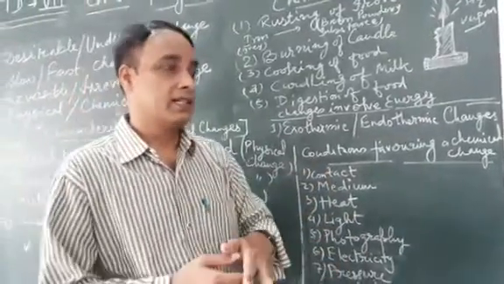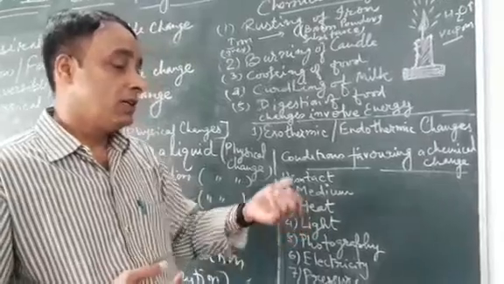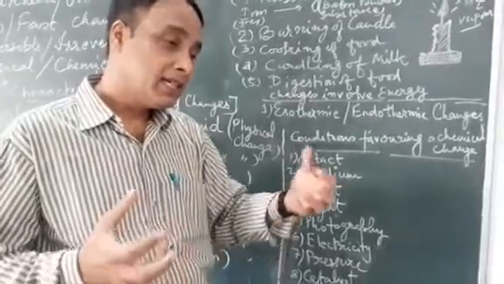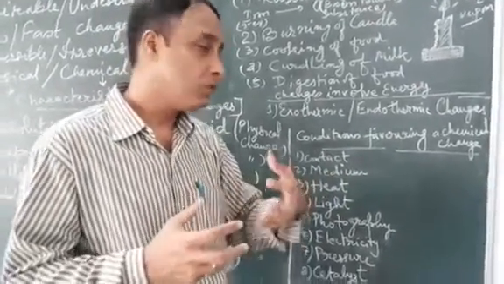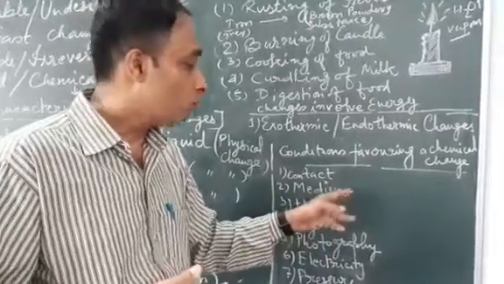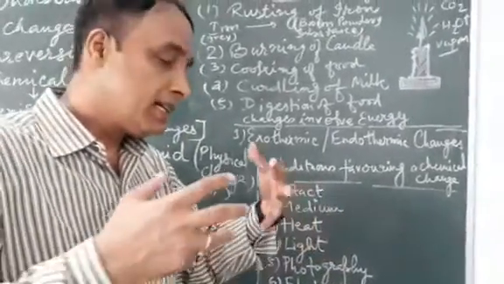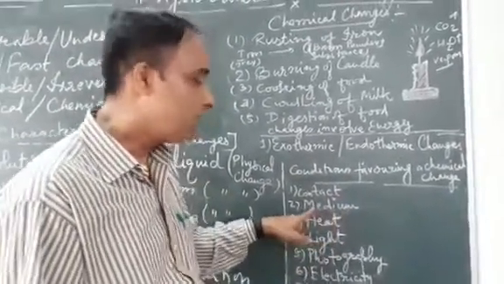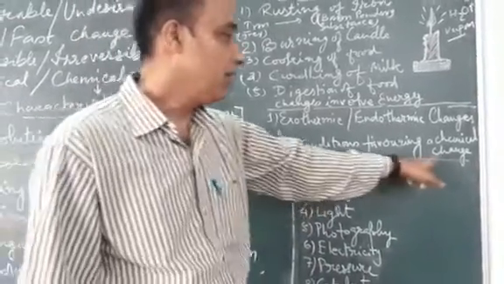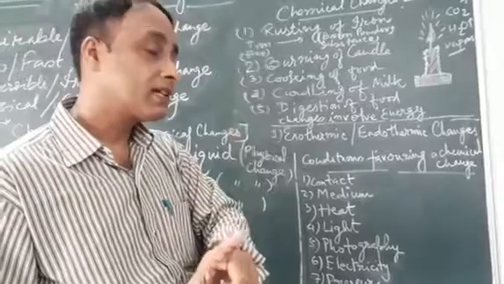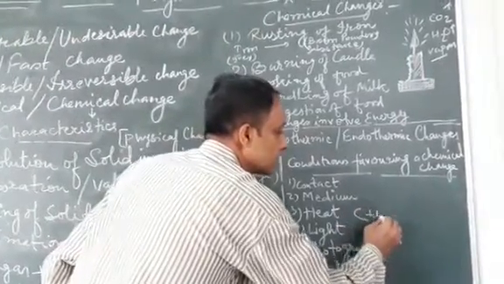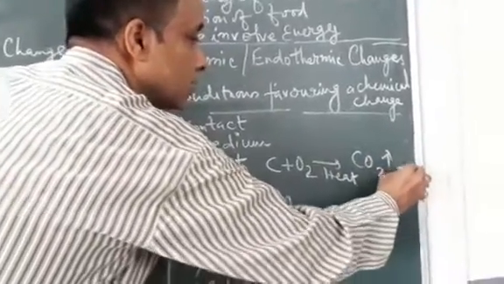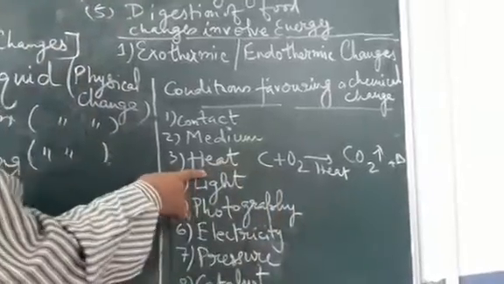Medium. Some reactions, let us take for example baking powder, which consists of sodium hydrogen carbonate and tartaric acid. These two solid substances cannot react if you mix them without water. So water here acts as a medium. When it gets reacted, then the proper reaction takes place. So a medium is needed in order to carry out the chemical change. Next, heat. There are some reactions where carbon gets heated in the presence of oxygen and forms carbon dioxide gas. This is where heat is required.